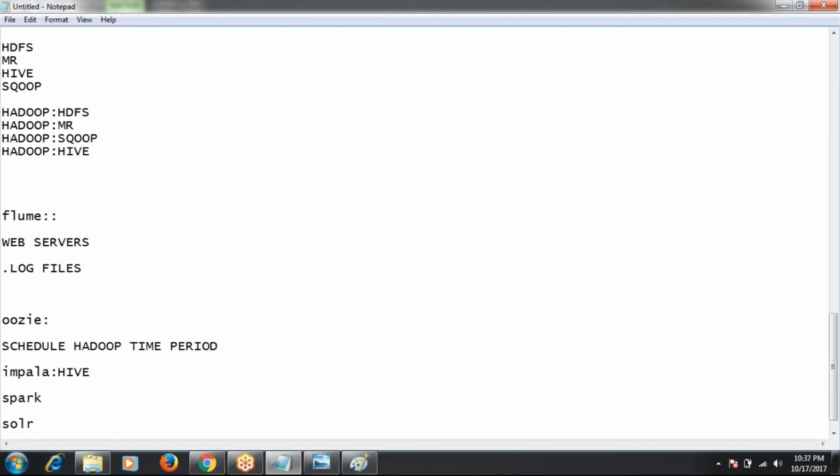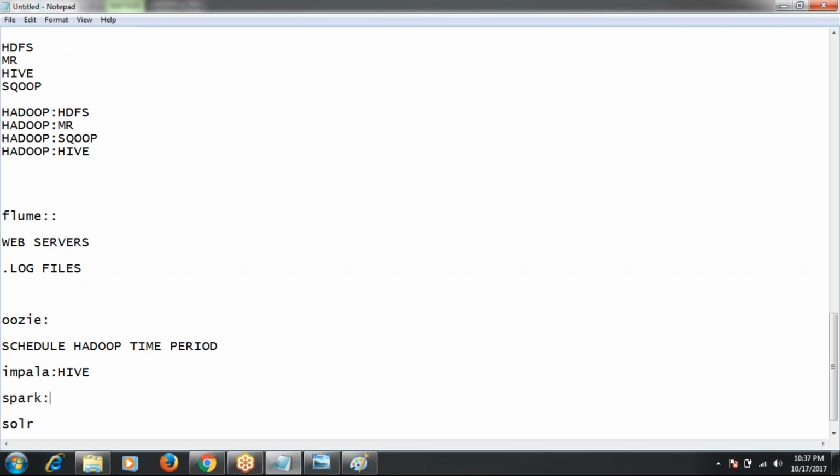But it is very much similar to Hive, same queries. I will show the difference between both Impala and Hive. We'll see that when we start the practicals. But Impala is completely a query language only, very much similar to Hive, no difference. That is Impala.